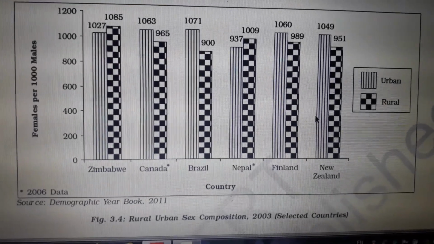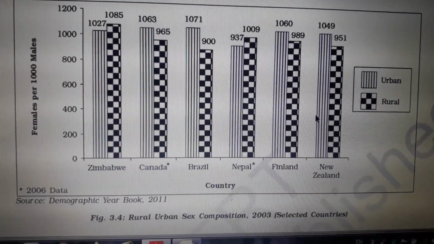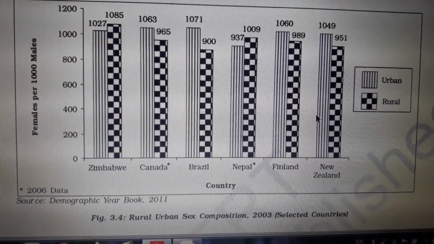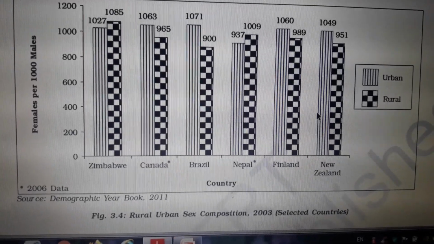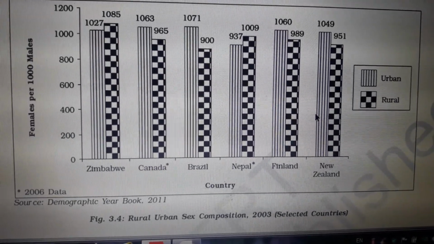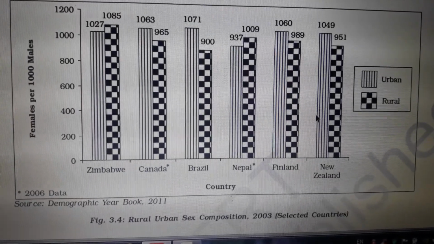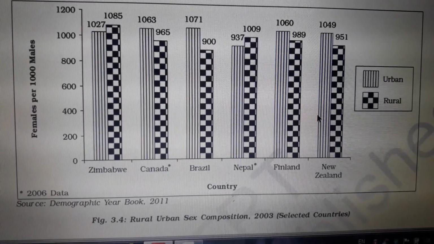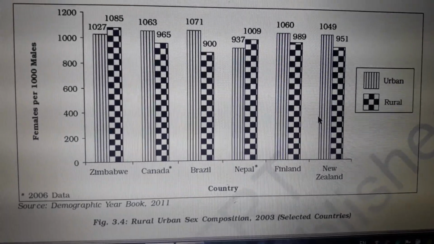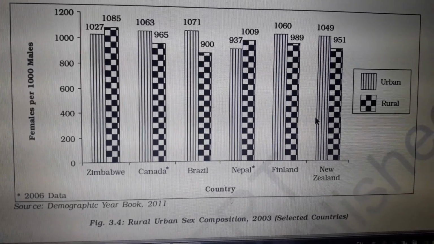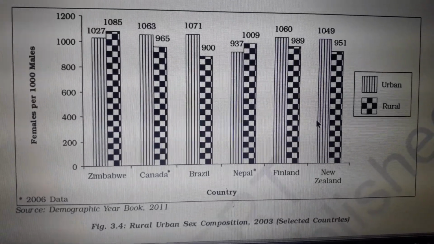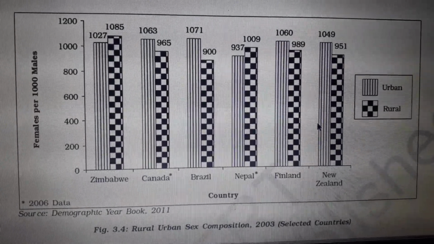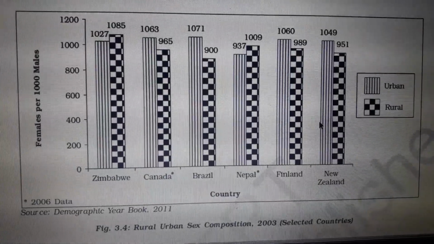That is 1 mark. Then the second question they will ask is in which country the number of women, the sex ratio, is more. By seeing the diagram in the rural part, Zimbabwe has the highest, and next comes Nepal. These are the two countries where the women's sex ratios are more. Why? Because most of the males are out-migrating. That is the second question, 1 mark.